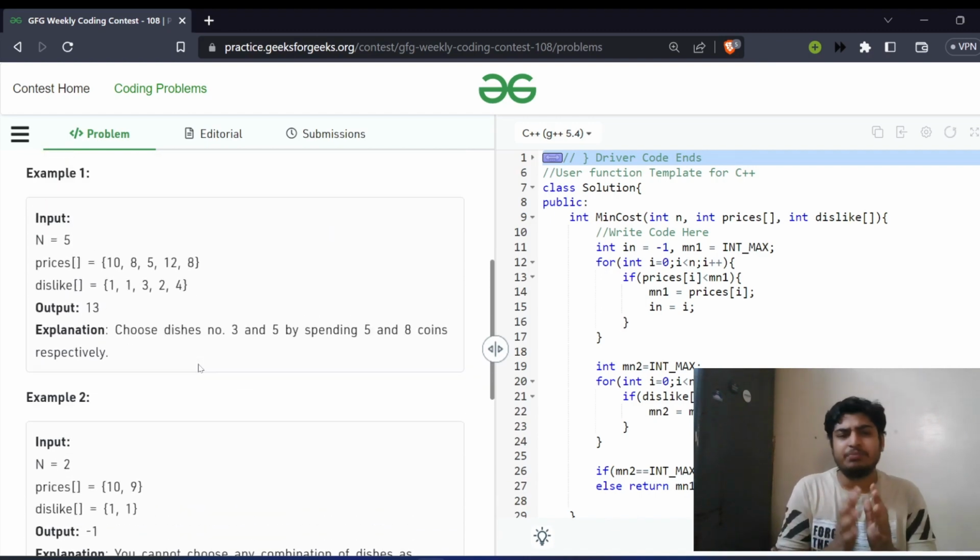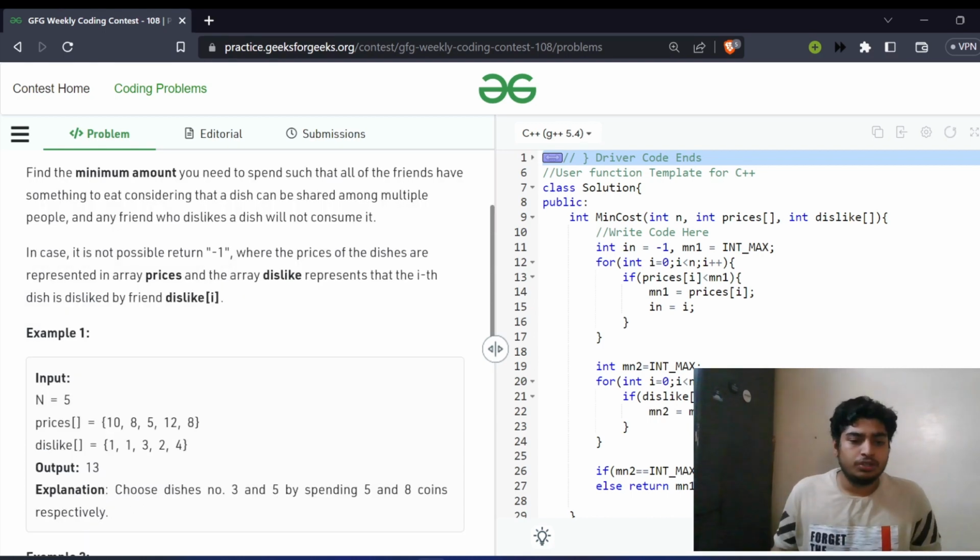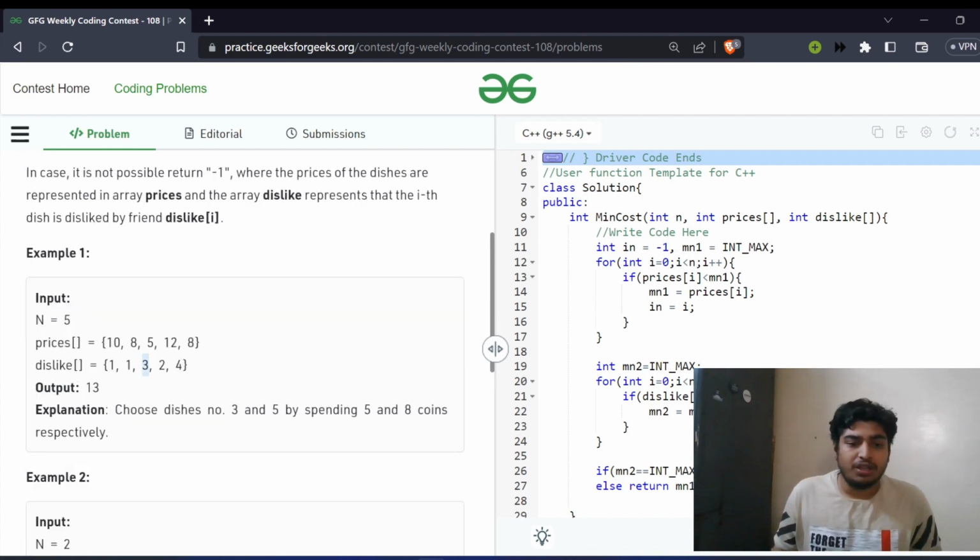Whenever we have something like minimizing the cost, we will first try to think greedily. So can we always include the dish which has the minimum price? Here 5 is the minimum price, and the dish is the third dish. So the third person is disliking the third dish. Other than the third person, everyone is satisfied with that particular dish. So one has something to eat, two has something to eat, even 4 and 5 have something to eat. Now we just need to satisfy the third person.